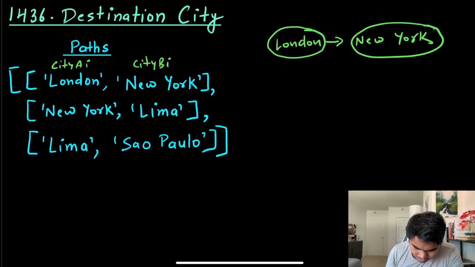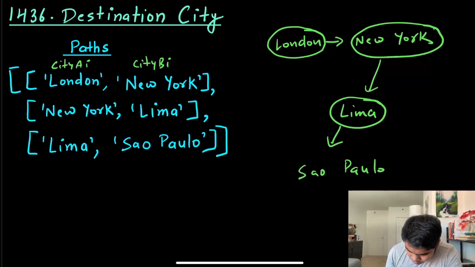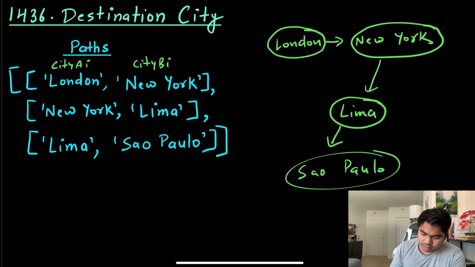So here, let's create this graph, and then go to the second pair, which is New York to Lima. So there is a path from New York to Lima. Then there is a path from Lima to Sao Paulo. All right, so this is our graph.